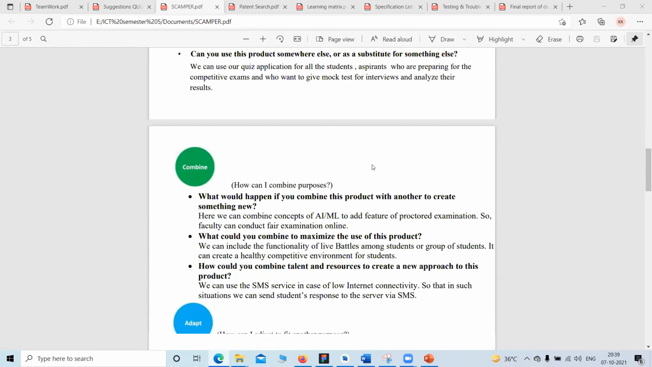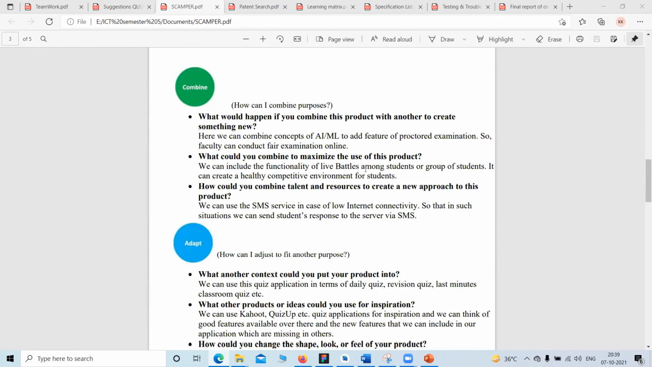The next thing is C. C stands for combine. Like how can we combine the process or purpose.